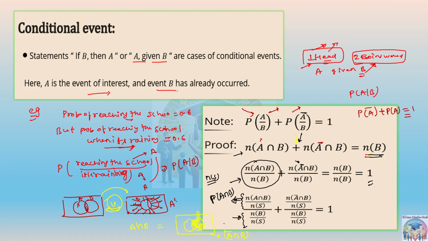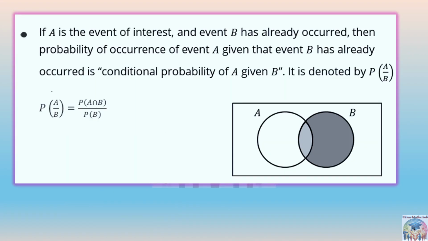Okay, and this is the probability of B only. And this is the probability of A complement intersection B, and this is again the probability of B only. So in all, you will be getting this first equation which is given in this note point. P(A|B) plus P(A bar|B) will be equal to 1. So from here what can we conclude? We can conclude that P(A|B) will be written as probability of A intersection B upon probability of B.